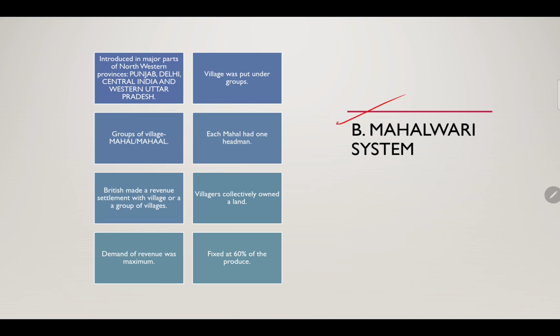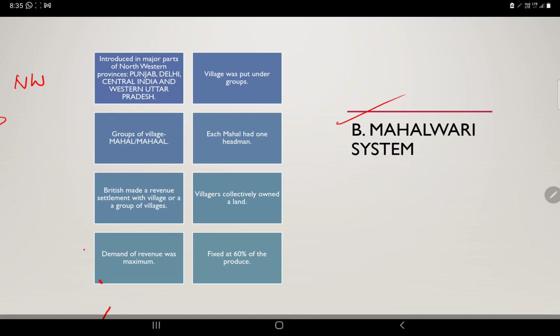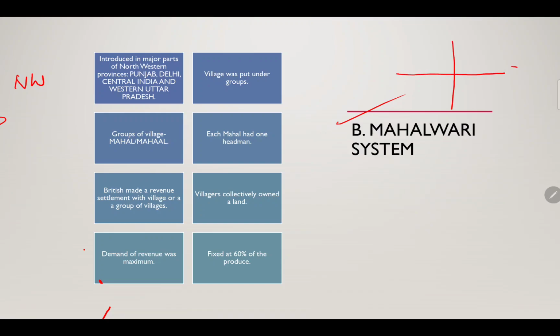So the Mahalwari system was introduced in major parts of the northwestern provinces, such as Punjab, Delhi, central India and western Uttar Pradesh. Now I'll make it clear: east, west, north and south. Just remember the sun rises in the east and sets in the west.